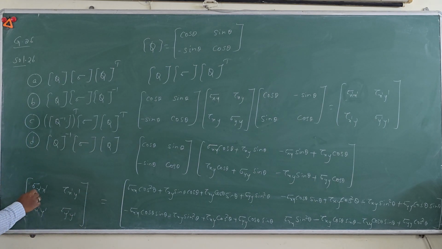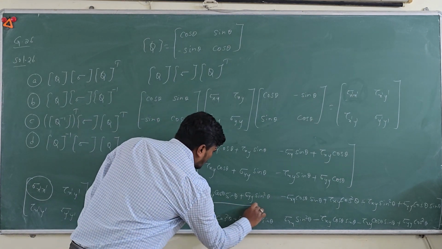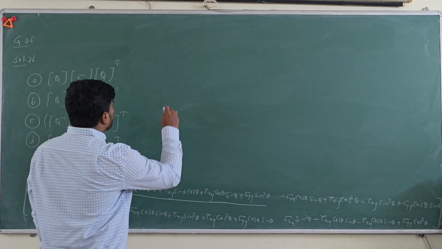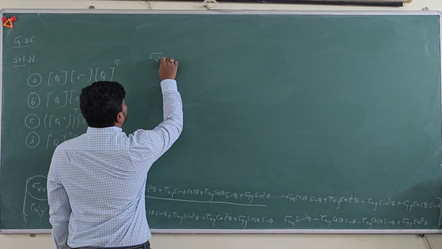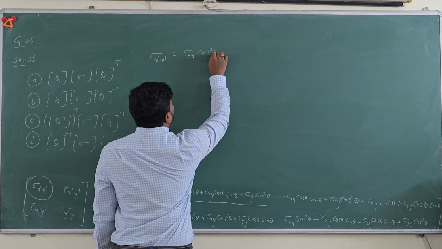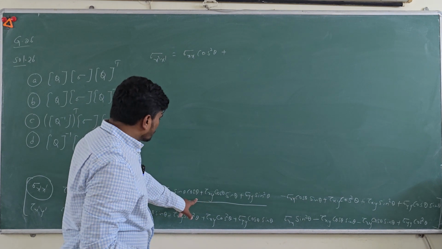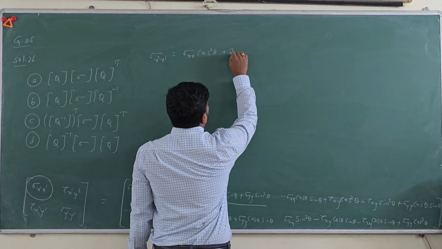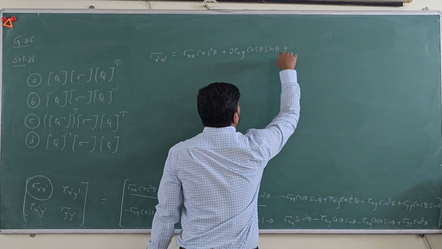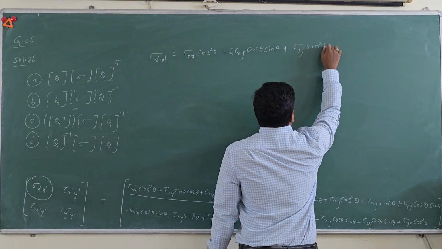Now compare the first row first element with the matrix you got. So from this we can get sigma x dash as sigma xx cos square theta plus, since both are the same, 2 times tau xy cos theta sin theta plus sigma yy sin square theta.